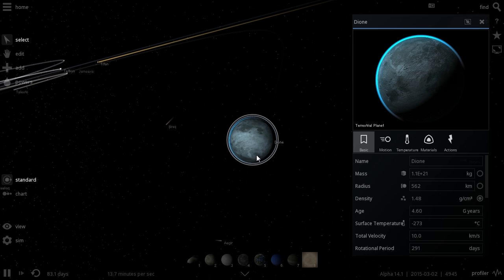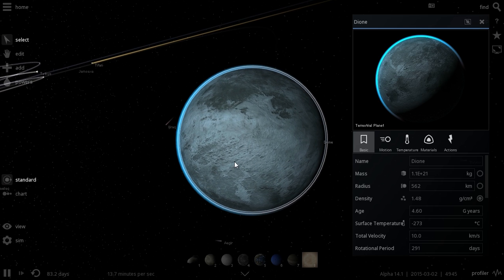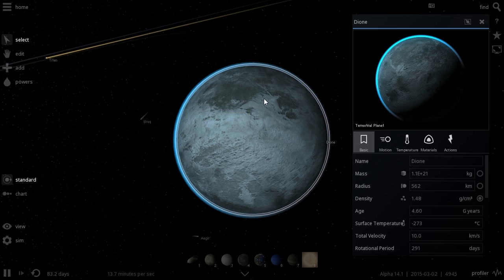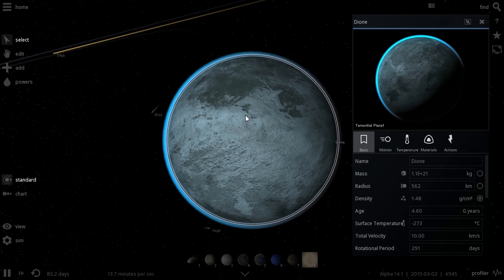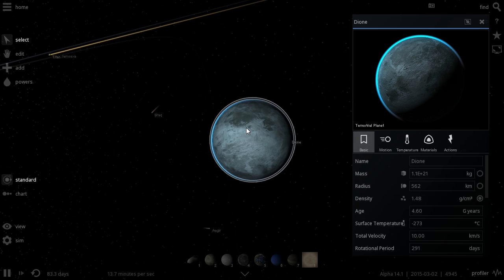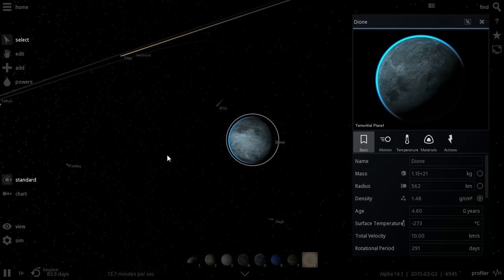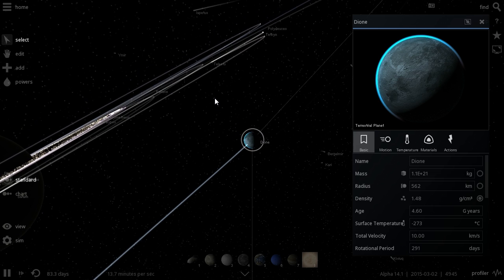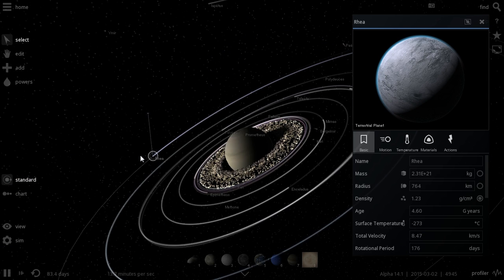But really, other than that, and other than the fact that there's a bit of an atmosphere, we know that there's even some oxygen in the atmosphere, but very, very little. The Cassini probe in 2010 actually did discover some oxygen in the atmosphere of Dione, but it's just not enough for us to breathe. But we can obviously take some of it and bring it to Titan. So this was Dione, and the next satellite is Rhea. And Rhea is right here.